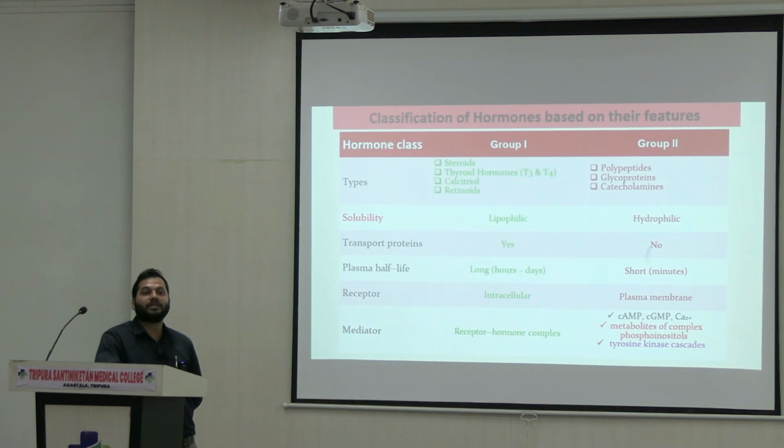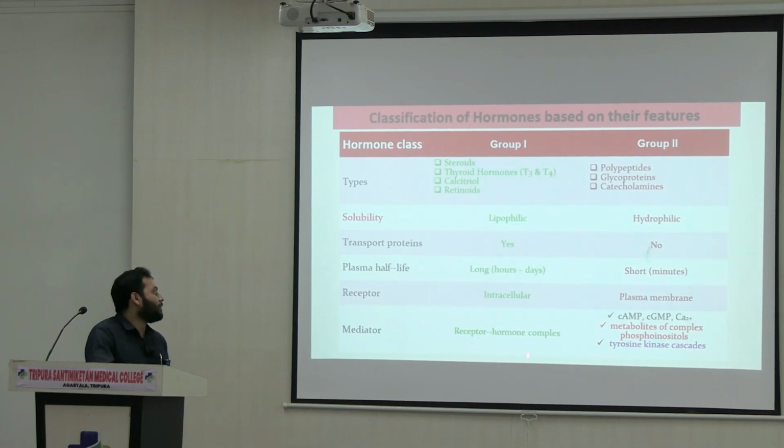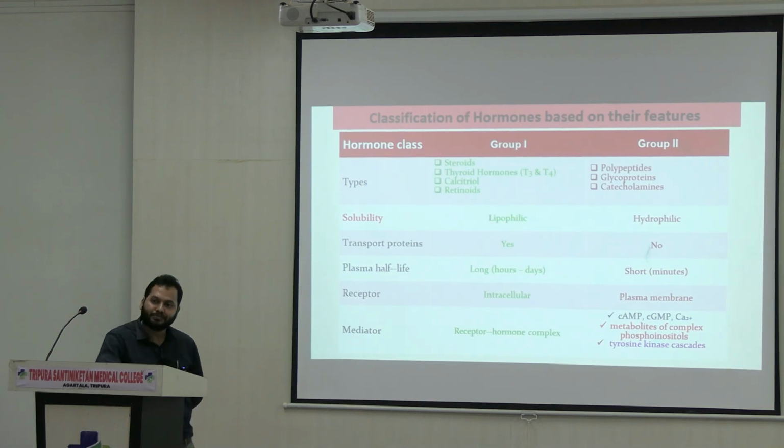So what are those second messenger molecules? These are cyclic AMP, cyclic GMP, calcium ions, then phosphatidylinositol, along with some kinases, right? So these second messenger molecules take part in the action of group 2 hormones, whereas the receptor-hormone complex is the part of group 1 hormones.